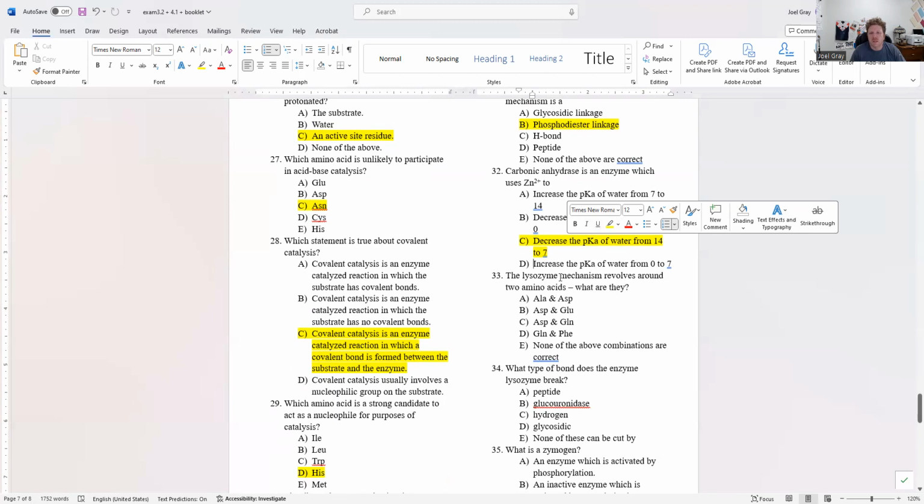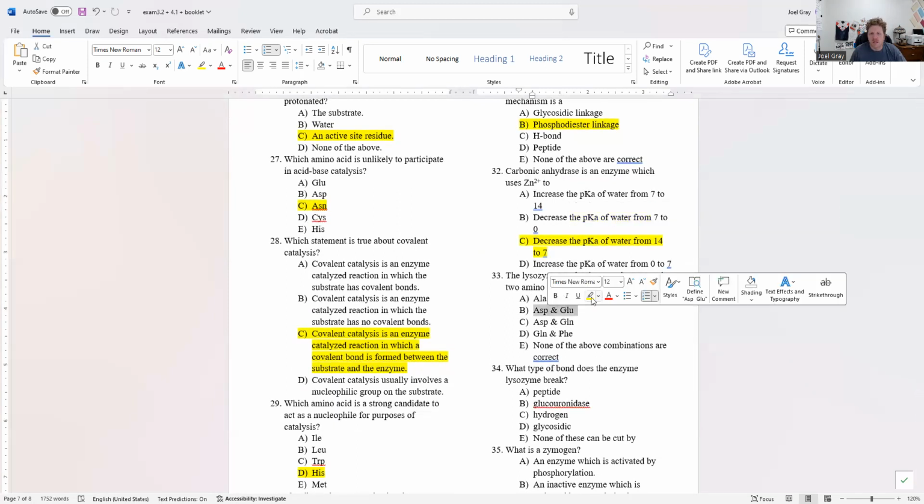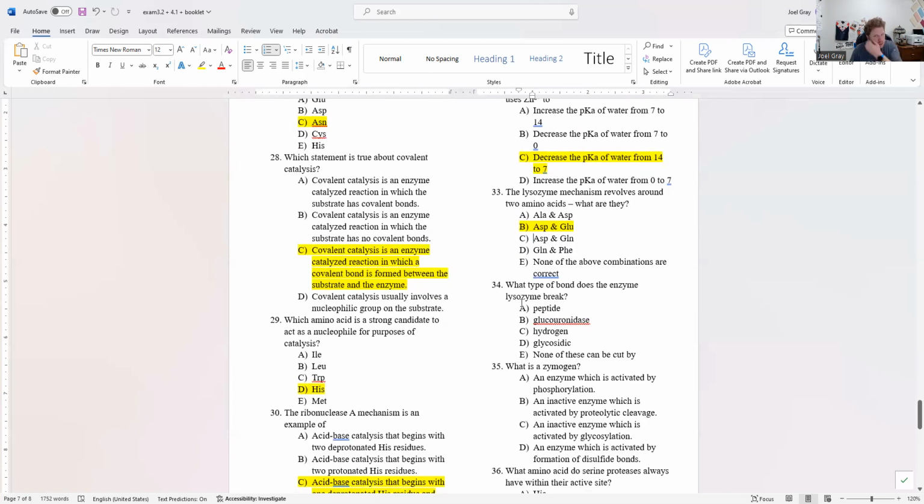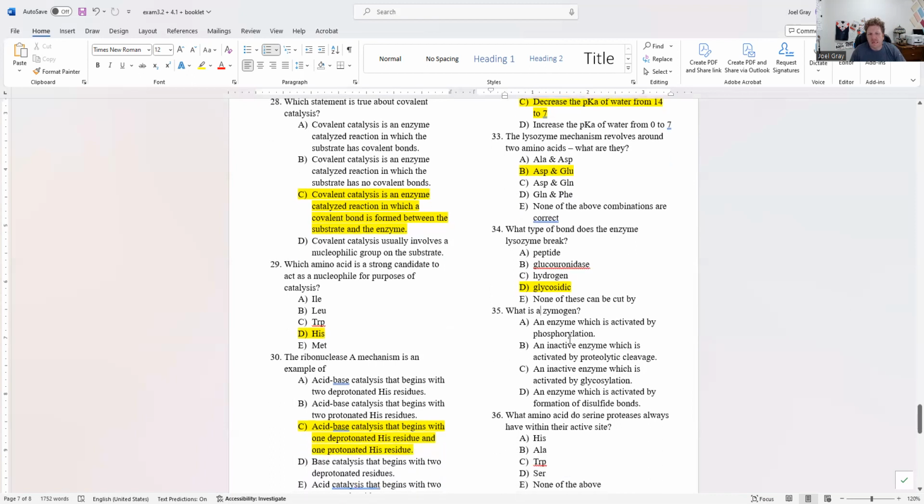Number 33, the lysozyme mechanism revolves around aspartic acid and glutamic acid. So answer option B is our best candidate. Number 34, what type of bond does the enzyme lysozyme break? It breaks a glycosidic linkage. 34 is D. A zymogen. Zymogen is an inactive enzyme which is activated by proteolytic cleavage. 35 is B.